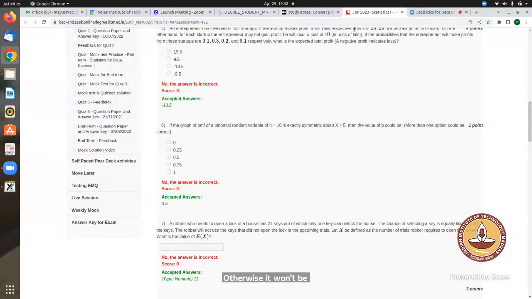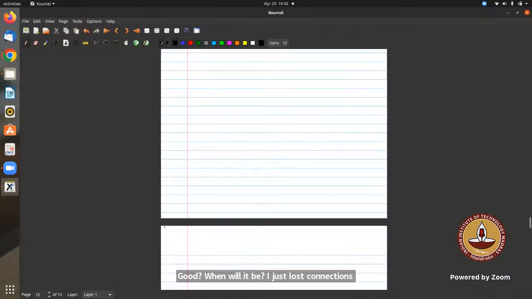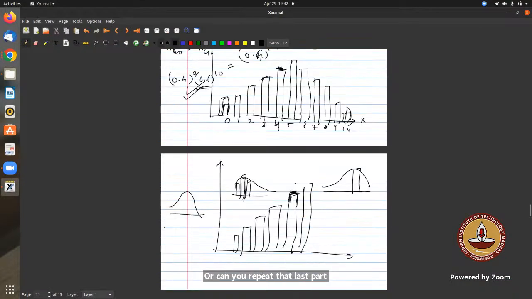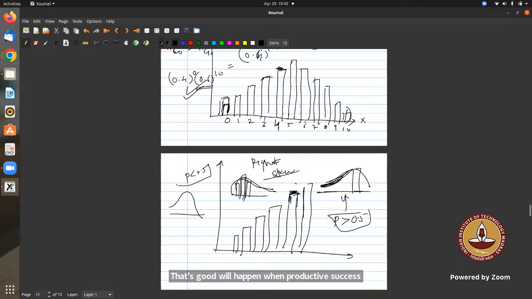Excuse me, sir, I have a question. When will it be left skewed? I just lost connection, can you repeat that last part? Left skewed is when the probability of success is greater than 0.5. Left skew means the tail is on the left side. Right skewed means the tail is on the right side, that is, the smaller probabilities are on the right side. Right skewed will happen when the probability of success is less than 0.5. This is left skewed.